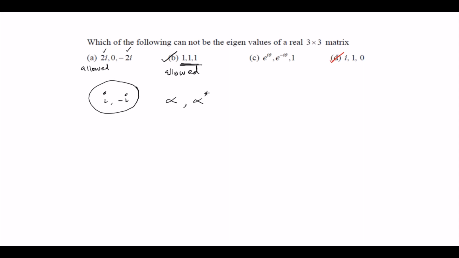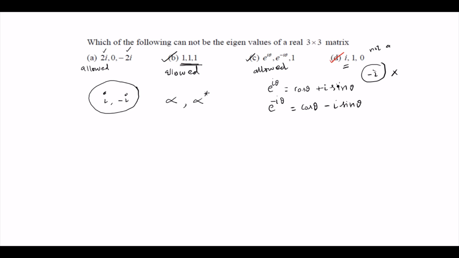In the same manner, e to the power i theta, which is equal to cos theta plus i sin theta, is allowed. Now its complex conjugate, where i goes to minus i, is cos theta minus i sin theta, which is also allowed. So this answer is also allowed. Now if you look at the last option, i is present, but minus i is not present. So this is not allowed. So the answer for this problem is D.